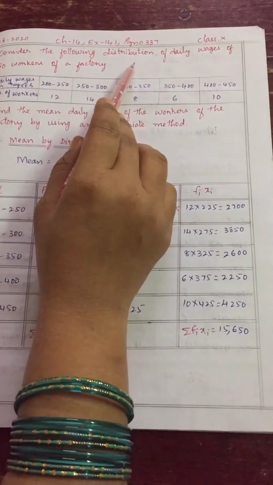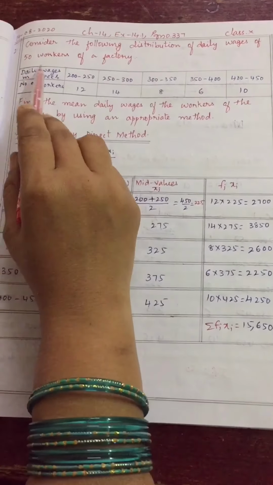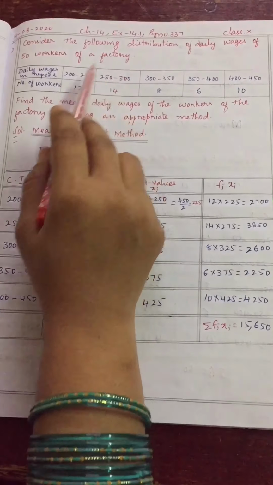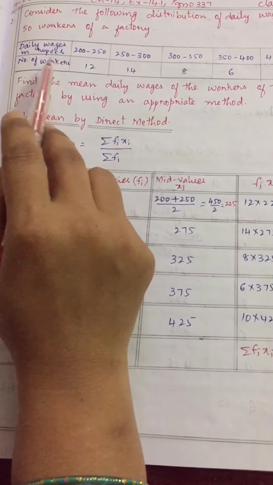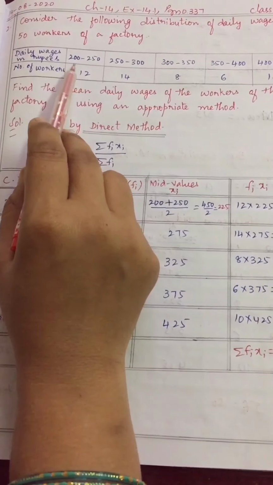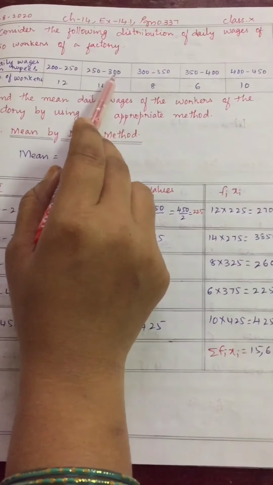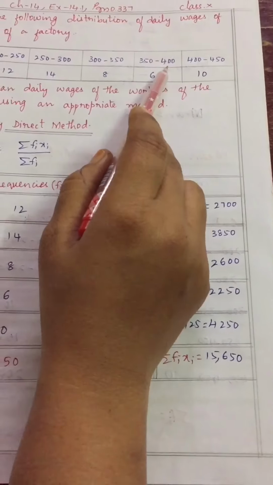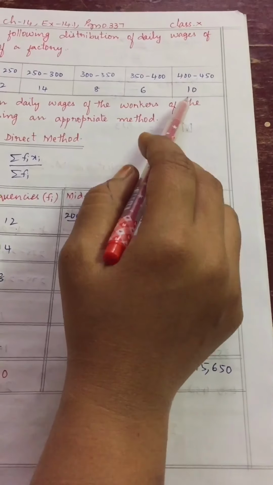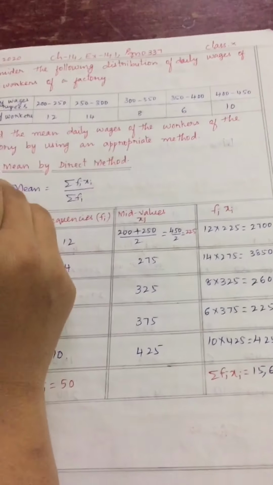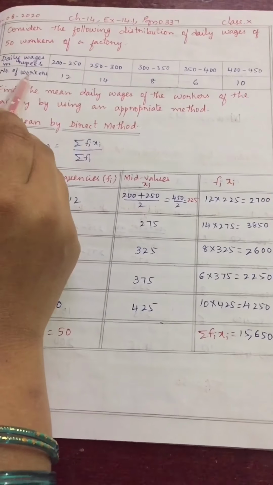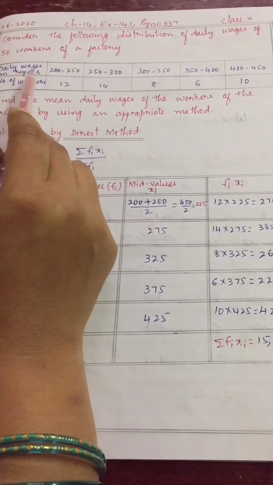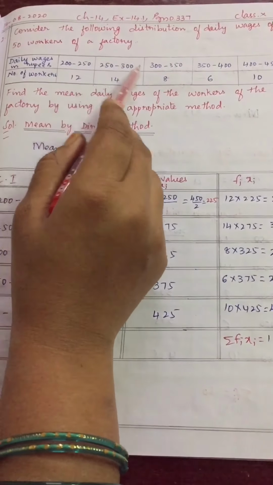Consider the following distribution of daily wages of 50 workers of a factory. Daily wages in rupees and number of workers: he has given 200 to 250, 12; 250 to 300, 14; 300 to 350, 8; 350 to 400, 6; 400 to 450, 10. Am I clear children? This number of workers is nothing but frequency, and this daily wages is nothing but class interval. Clear children?